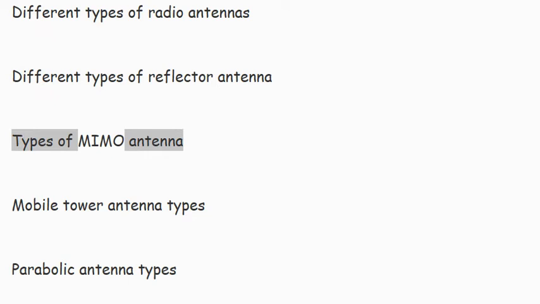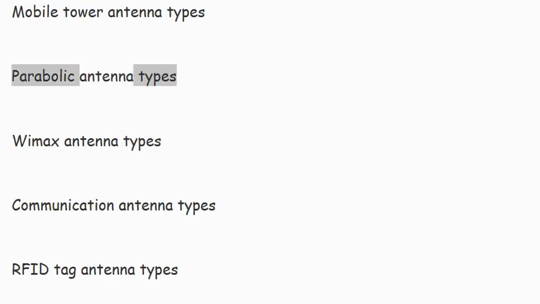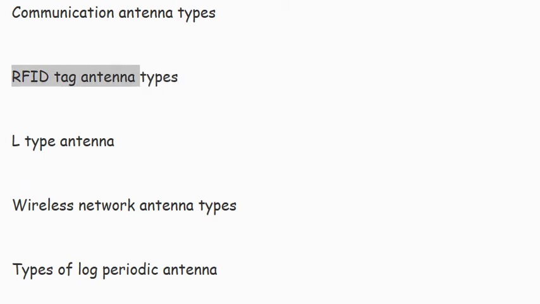Types of MIMO antenna. Mobile tower antenna types. Parabolic antenna types. VMAX antenna types. Communication antenna types. RFID tag antenna types. L-type antenna.